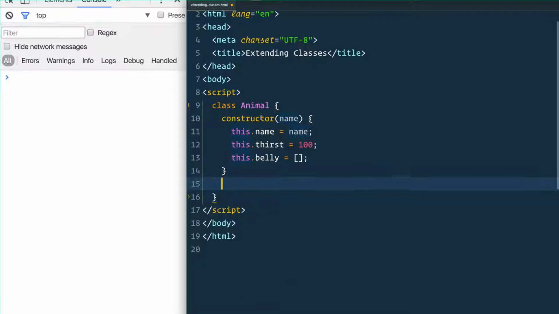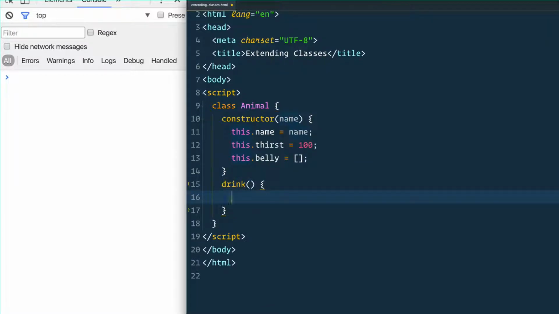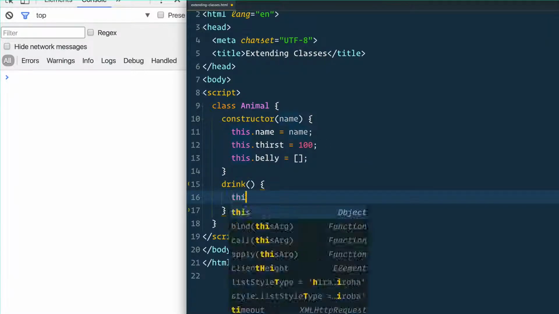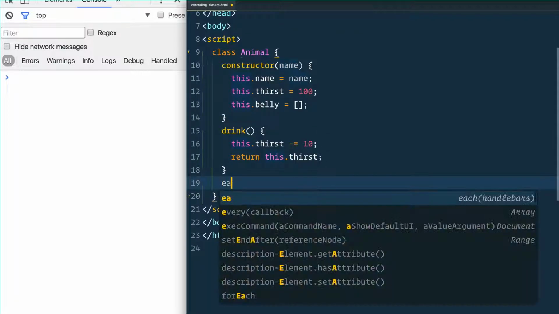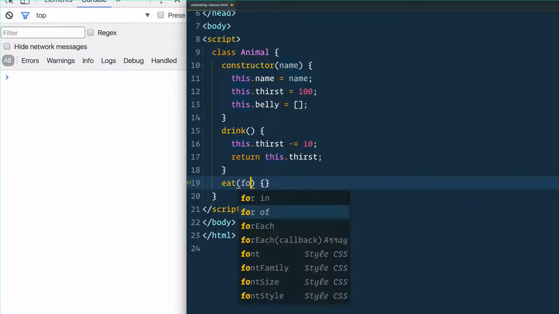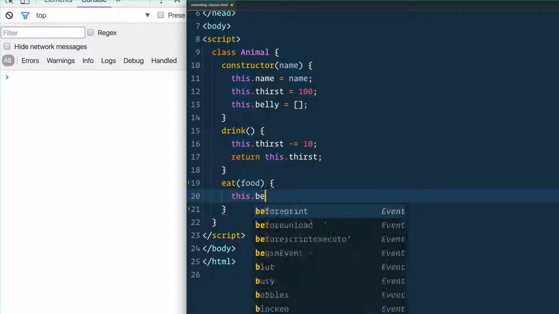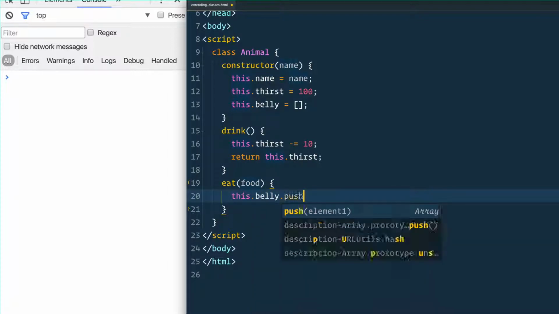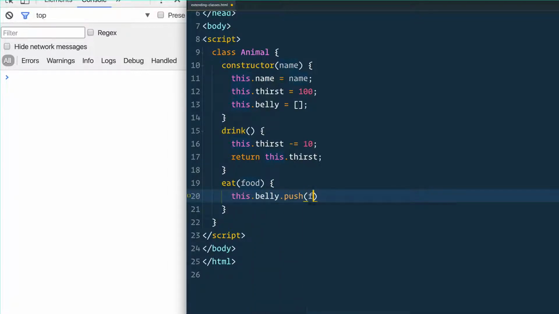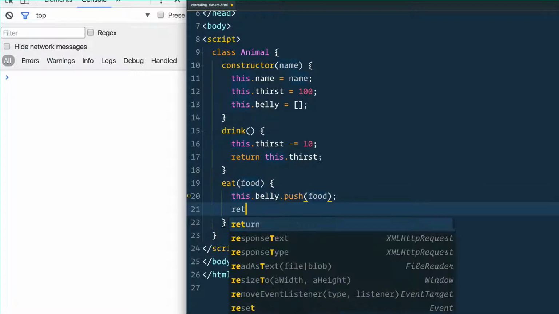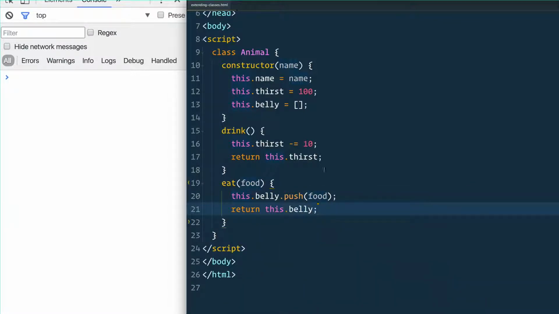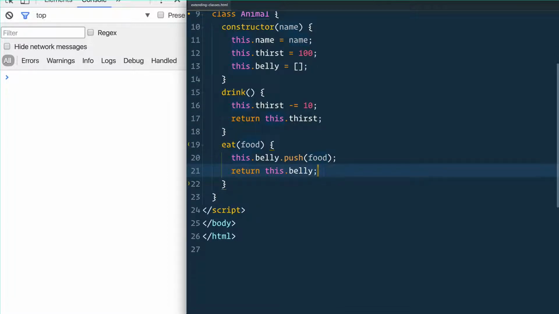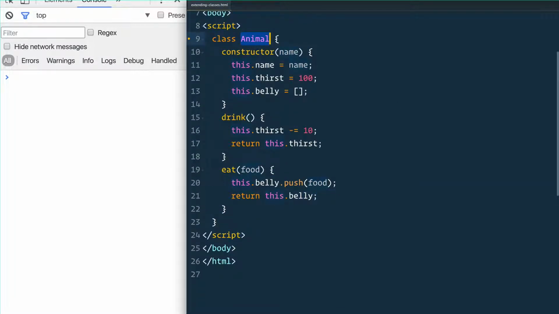Then we'll have a drink method, which will take the thirst down by 10. And we'll also have an eat method, which takes in a food: this.belly.push the food. We'll just return this.belly in case we need that value when we're calling this.eat. Now that is an animal class where any animal drinks and eats. Any animal has thirst and has a belly that things can go into.